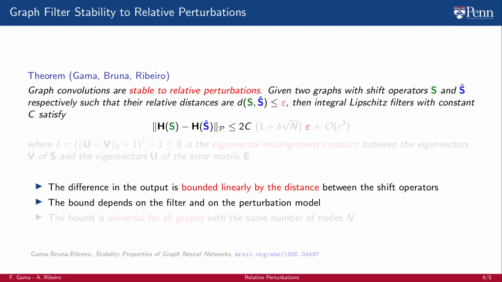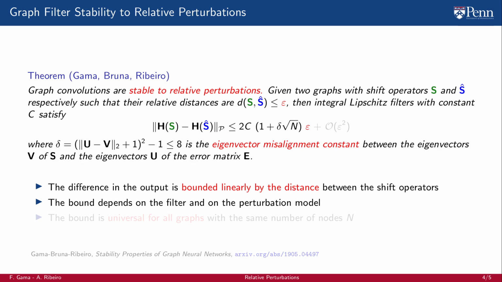The bound depends on the filter through the integral Lipschitz constant c and on the perturbation model through the eigenvector misalignment constant delta. We remind you that the constant delta depends on how different are the eigenvectors of the shift operator S and that of the relative perturbation E. Knowing more about the perturbation E will certainly allow us to compute better values of delta. In any case, this constant is always bounded by 8 due to the unitary nature of the eigenvector matrices. We emphasize that this bound is universal for all graphs with the same number of nodes n.